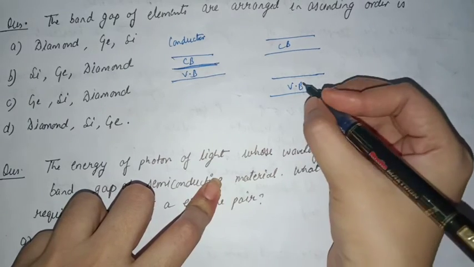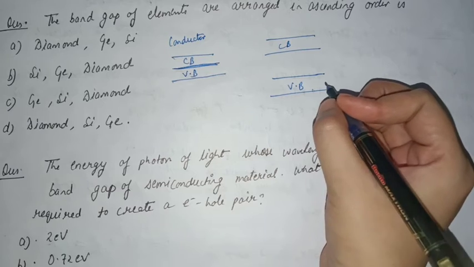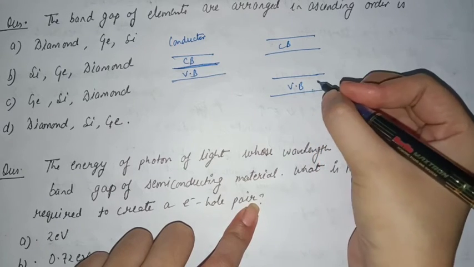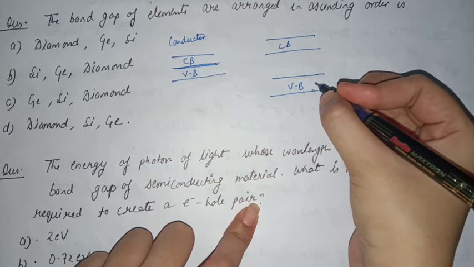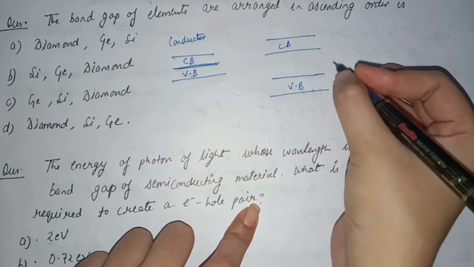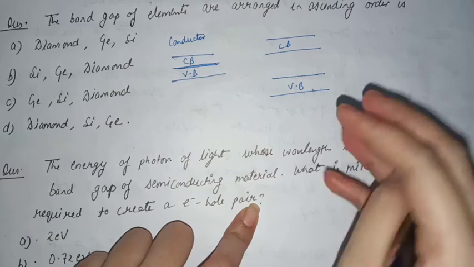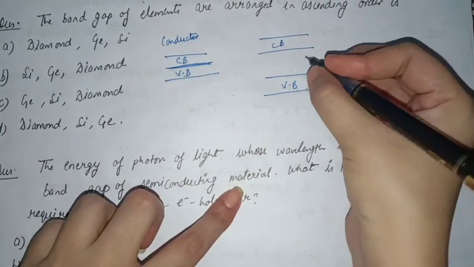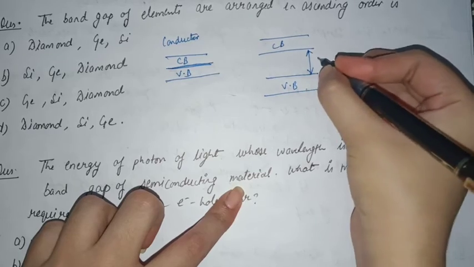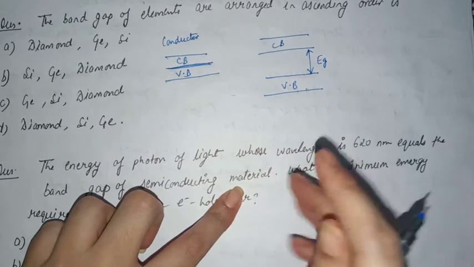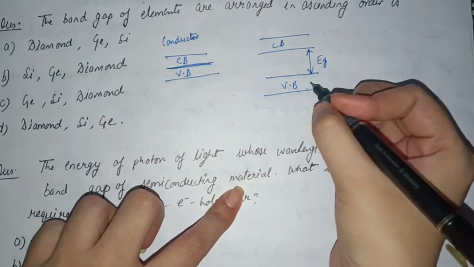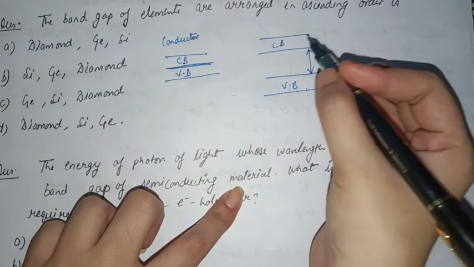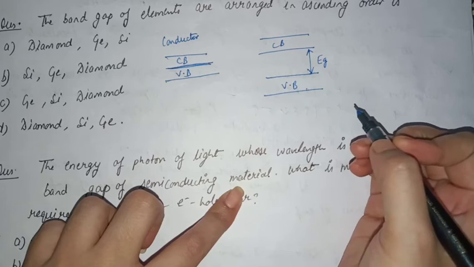Any electron in the valence band requires an amount of energy to promote it from the valence band to the conduction band, and that amount of energy is known as band gap. So the energy required to promote any electron from valence band to conduction band is known as band gap.